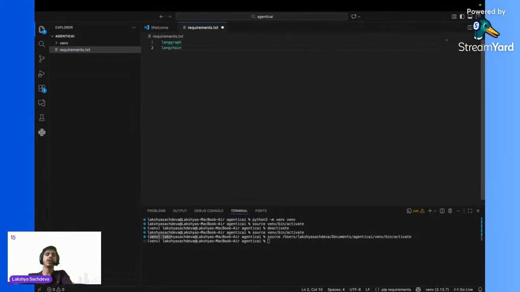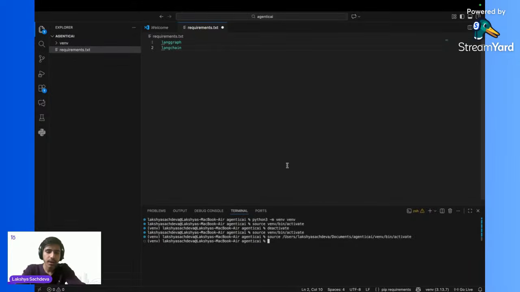There are many more libraries, but right now, just to show how we update the requirements, I have taken these two libraries only. Let's say I will take one more library, that is ipykernel. I will explain this library tomorrow, not today. For now, I am going to take these two libraries only.